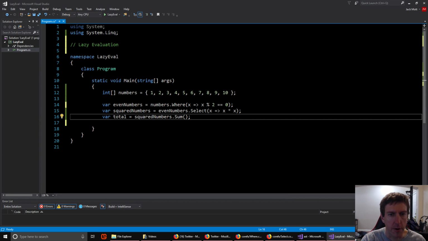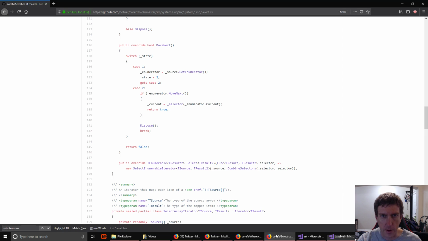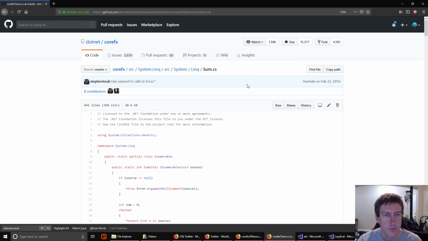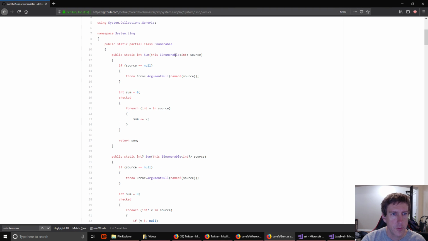And then finally, we're going to call sum. And so sum is a different case. We should be able to check that source as well, if it's in a normal place. Yeah. So what does sum do? Sum just iterates through the iterator, right? For each is calling move next behind the scenes, basically, and getting a sum. Sum plus equal value.